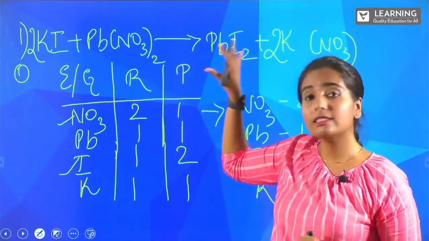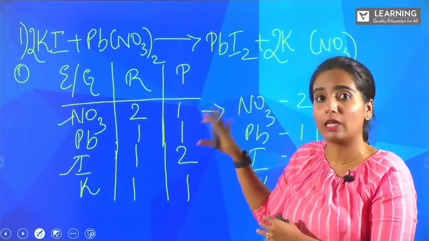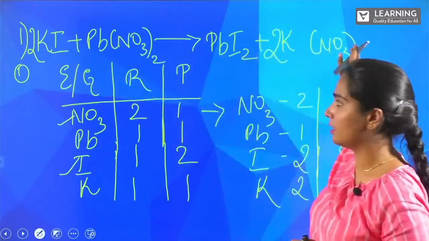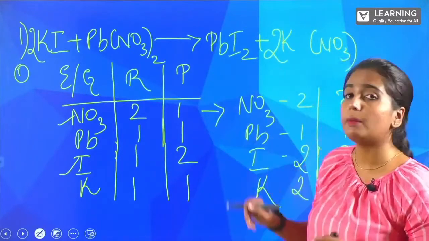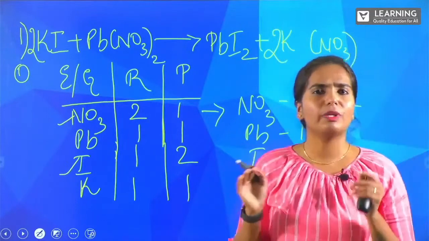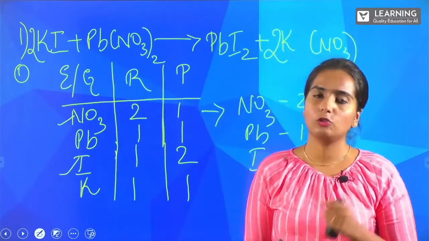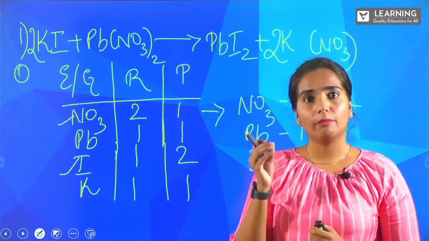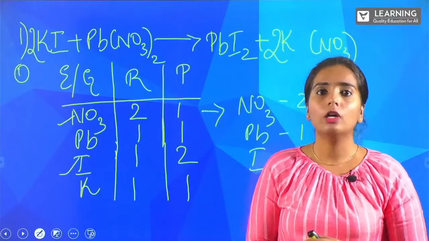So the balanced chemical equation, since I want you guys to copy down, I'm just telling you the balanced chemical equation is this: 2KI plus Pb(NO3)2 gives you PbI2 plus 2KNO3. This is your complete balanced equation. This is how you can use it for n number of chemical reactions to balance them. It will be very easy and simpler for you guys to understand and balance the equation, since balancing the chemical equation is one of the important questions for your boards.